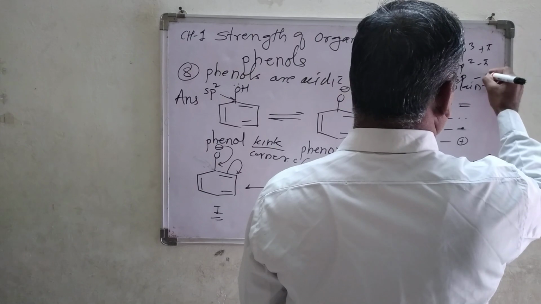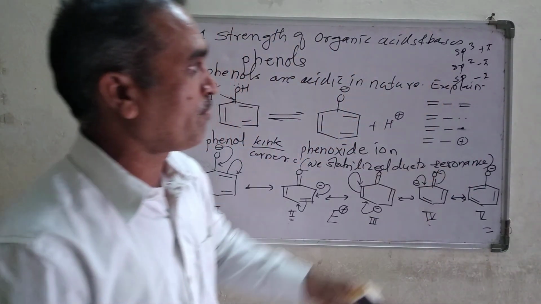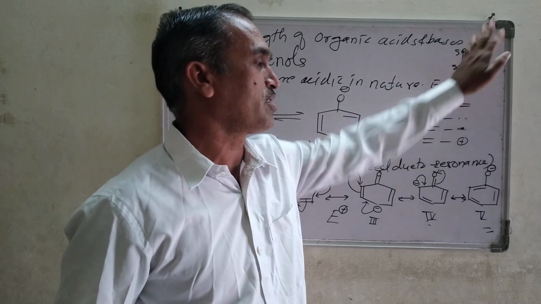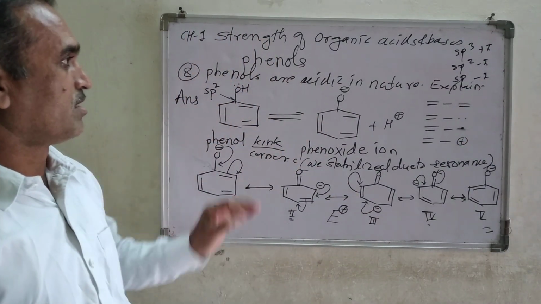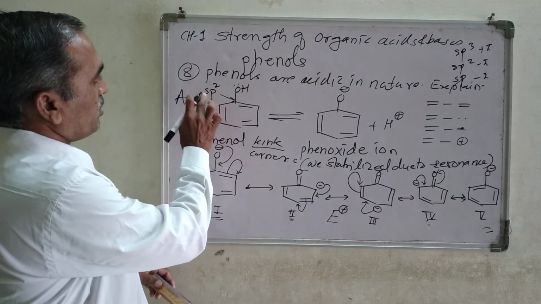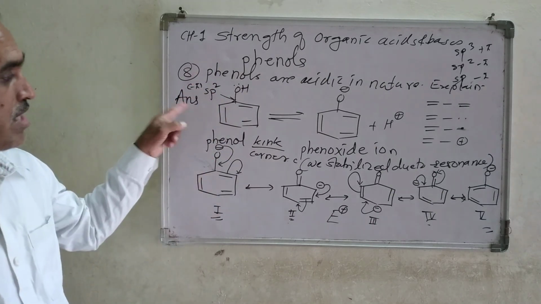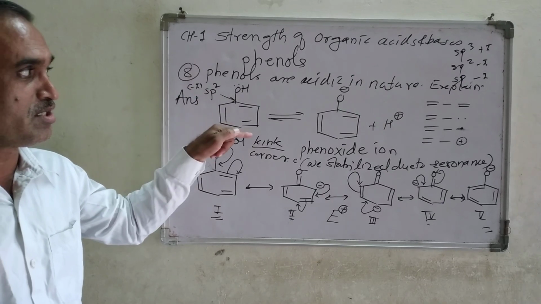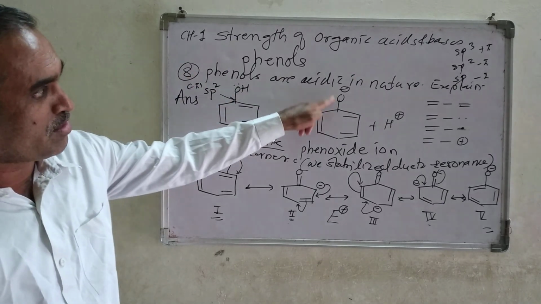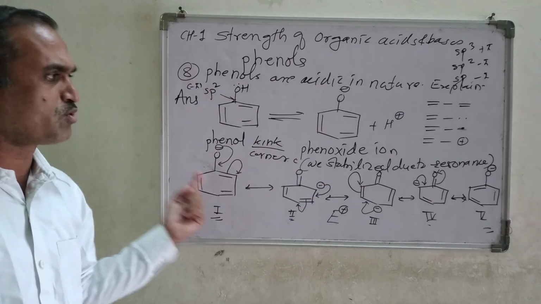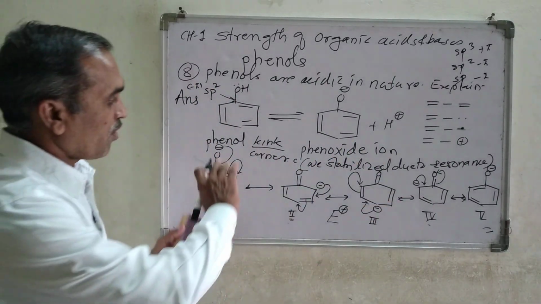Sp also shows a minus I effect, but the magnitude of the minus I effect for sp is greater than for sp2. Due to this, the sp2 hybridization exerts a minus I effect, and the minus I effect increases the acidity. After the dissociation, the phenoxide ion formed is well stabilized due to the resonance.